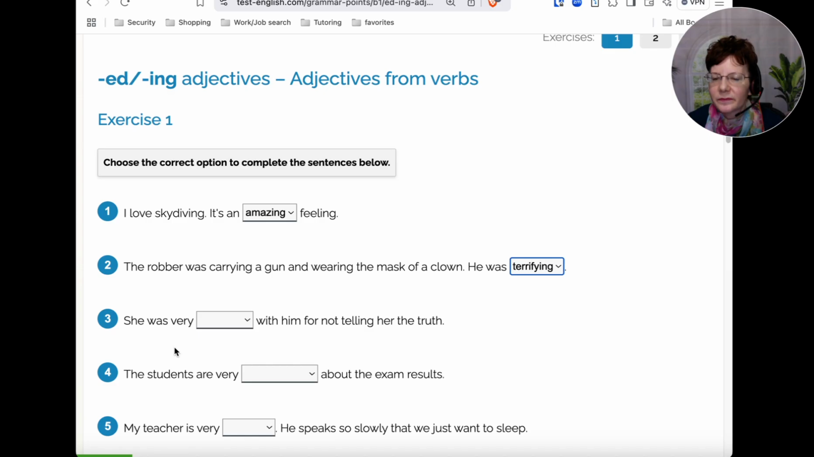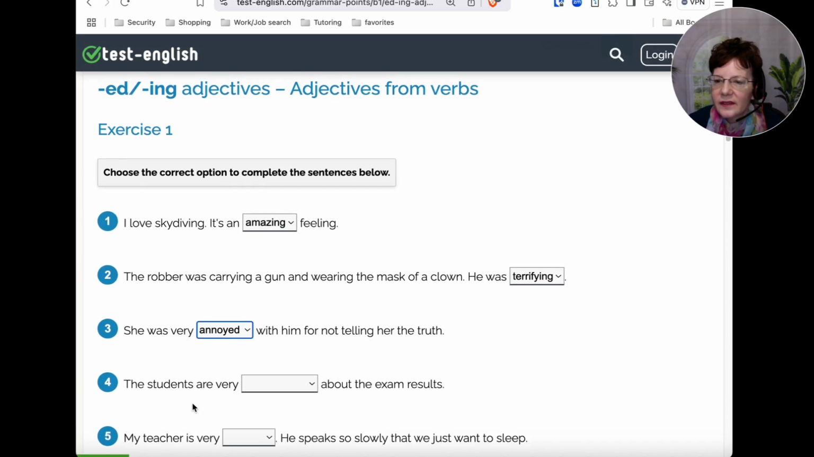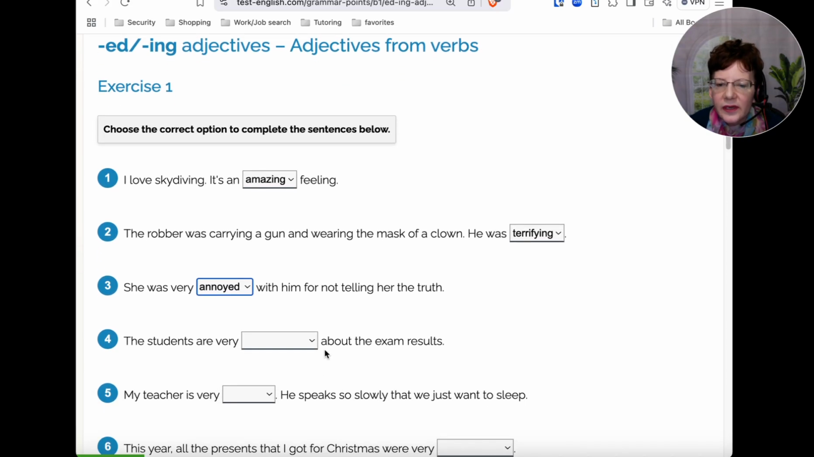Okay, number three. She was very annoyed or annoying with him for not telling her the truth. Okay, so we're talking about a feeling. So if you chose the first one, annoyed, you are correct. All right. Four, the students are very disappointing or disappointed about the exam results? Okay, now this is a feeling again about the students. So if you chose the bottom one, disappointed, you are correct here.